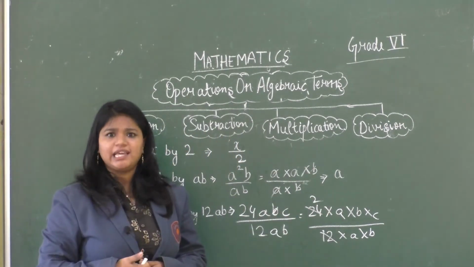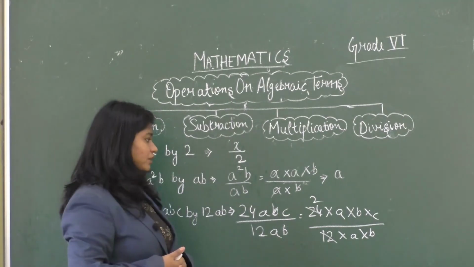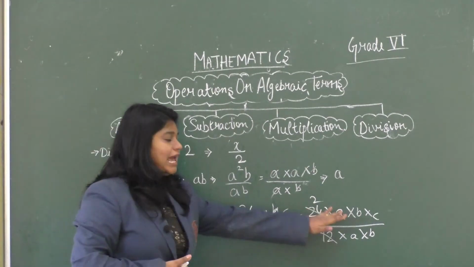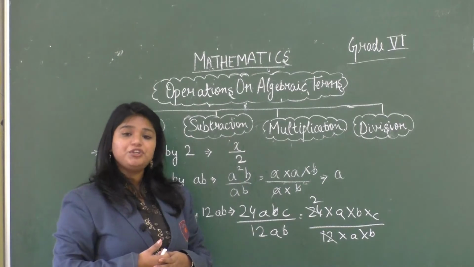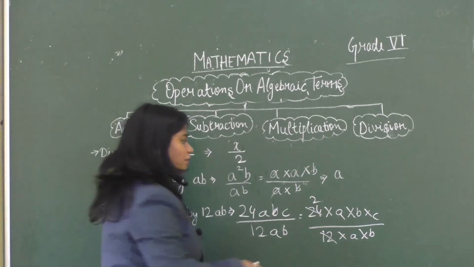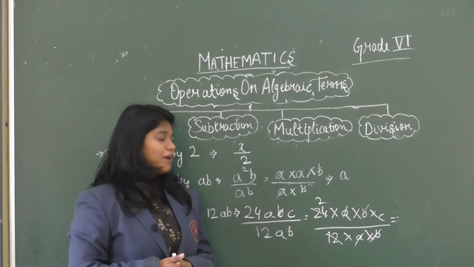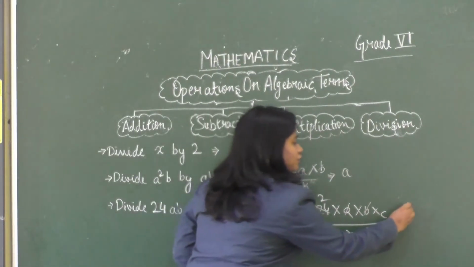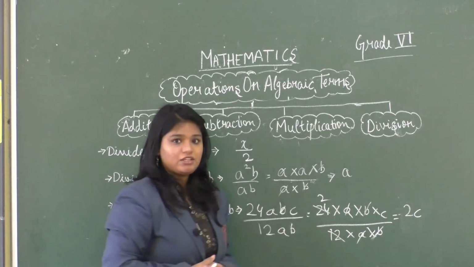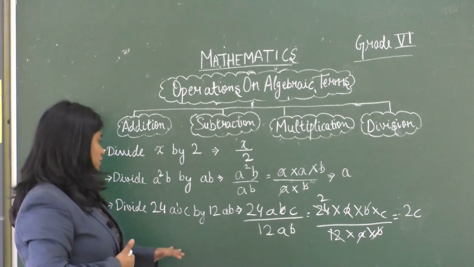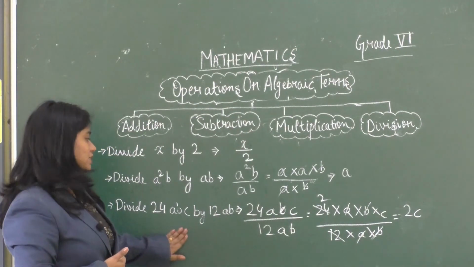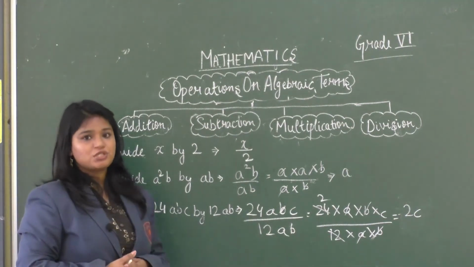Now can we cancel any other terms? Yes, we have a and b common in the numerator as well as the denominator. So we will cancel it. So the final answer will be 2c. So the answer for the question divide 24abc by 12ab is 2c.